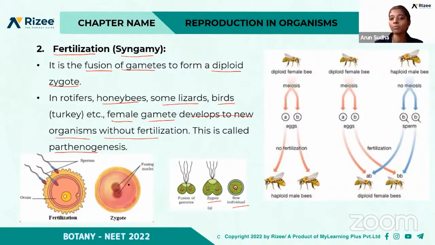So actually these steps are occurring in a sequential order. First is the pre-fertilization event, which is followed by the fertilization and the post-fertilization event. So they may ask you to arrange these processes in order. So we have to be clear with the order of this. So if you understand the concept, you can answer any type of question. Okay.